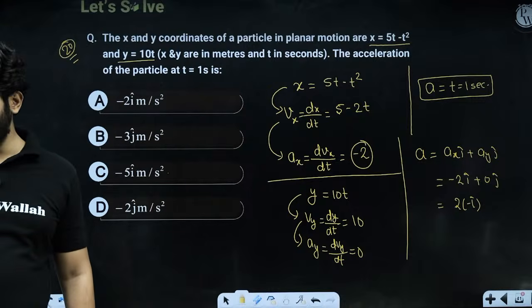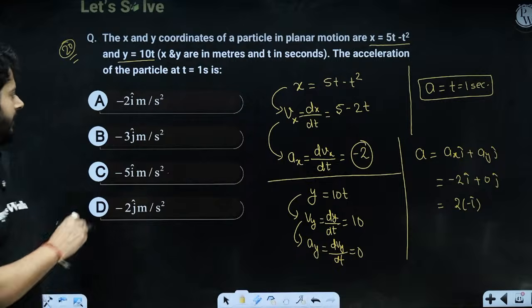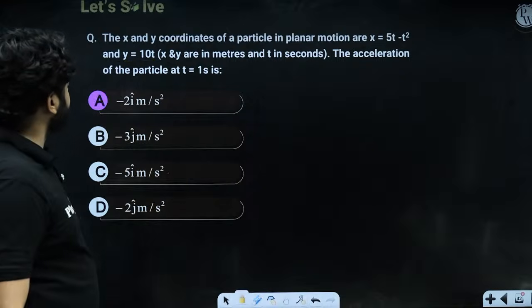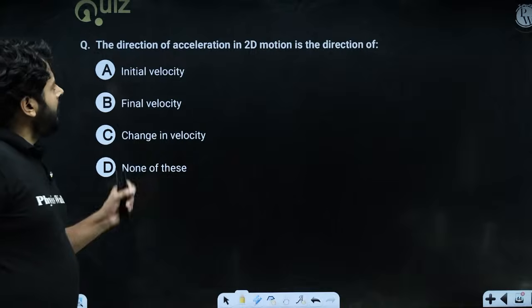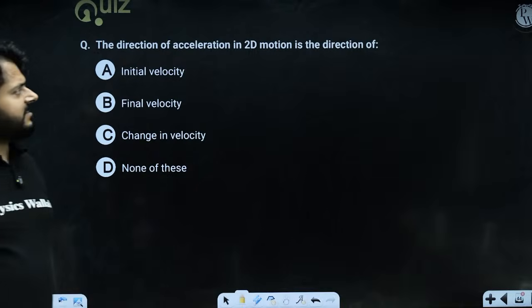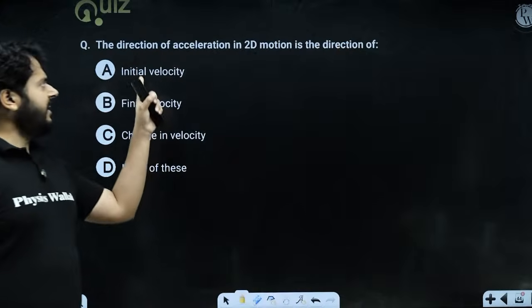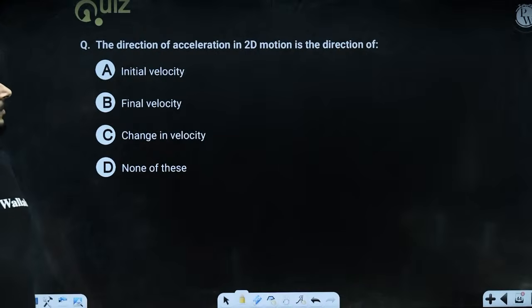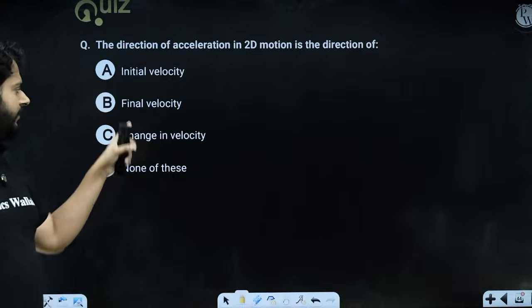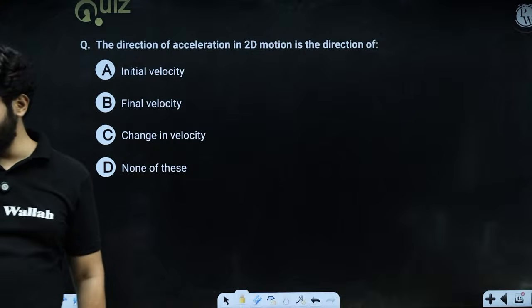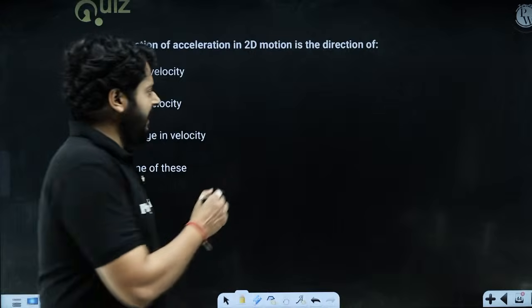I hope the idea is very, very clear, right? Look at this expression. The direction of acceleration in two-dimension motion is the direction of which of the following things? We can say that, sir, acceleration is